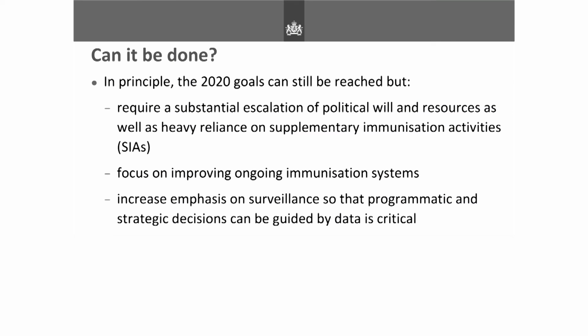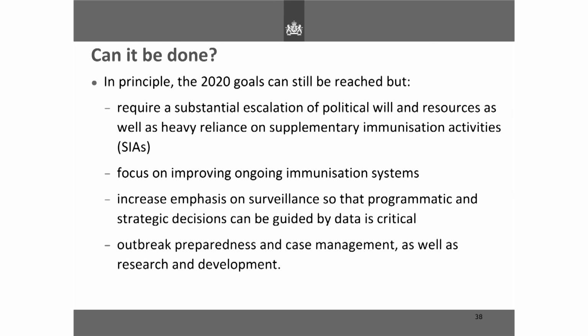Also, there needs to be an increased emphasis on surveillance so that programmatic and strategic decisions can be guided by data. That's critical because if you see outbreaks, you can intervene either by offering some form of catch-up campaign in the community or by checking whether there are any problems, even with the cold chain.